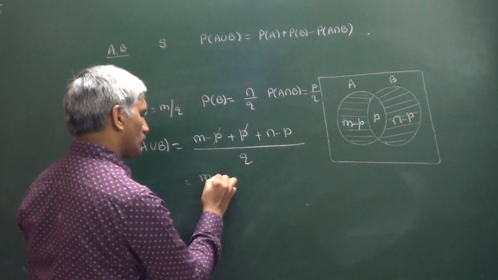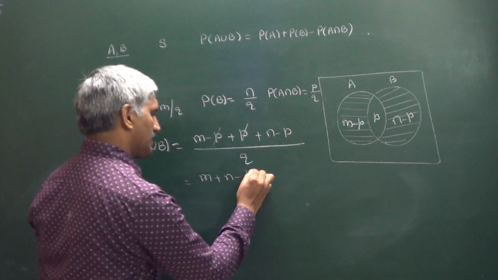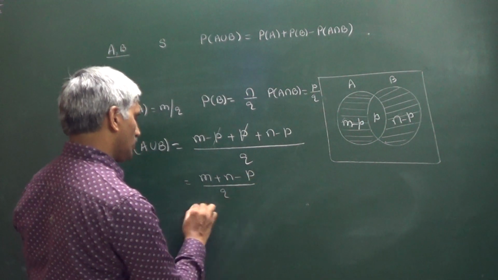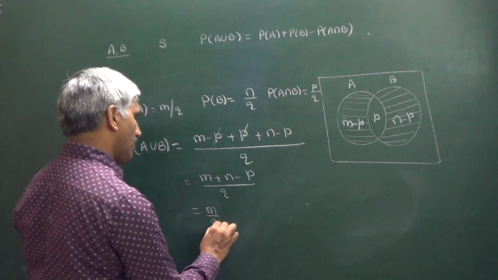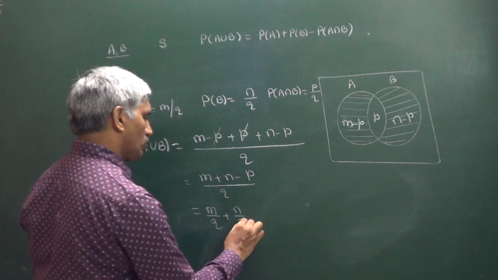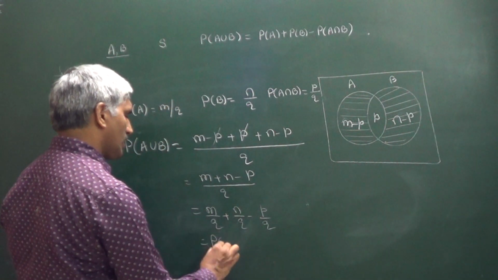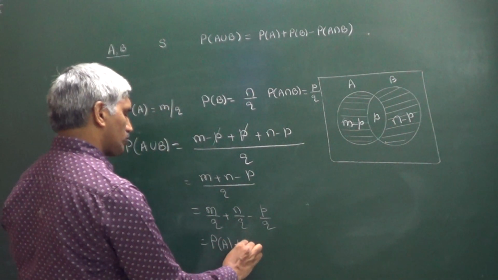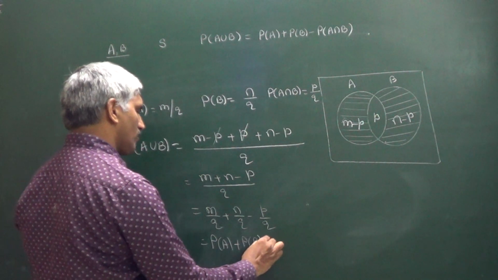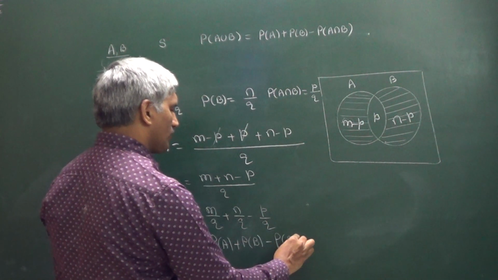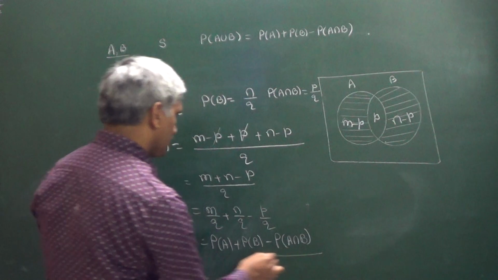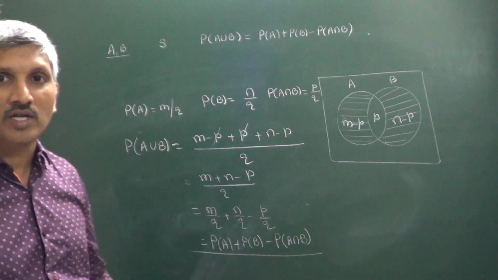We can write this as M plus N minus P divided by Q. That further can be written as M by Q plus N by Q minus P by Q. This is the probability of occurrence of A, plus the probability of occurrence of B, minus P of A intersection B. That is the addition theorem on probability.